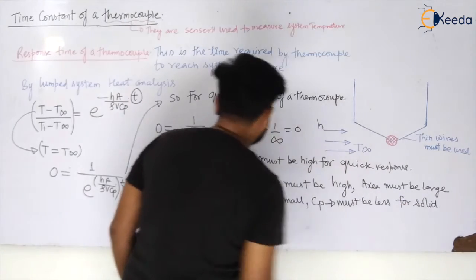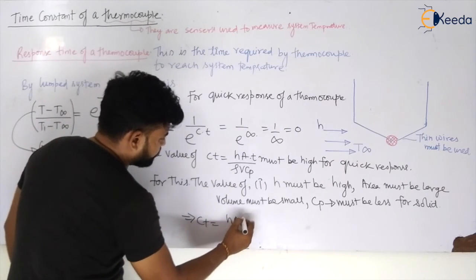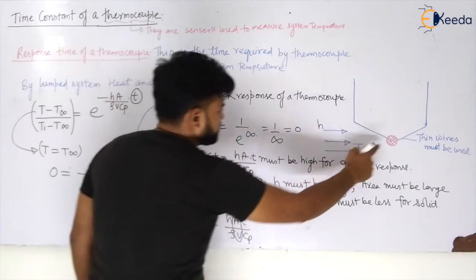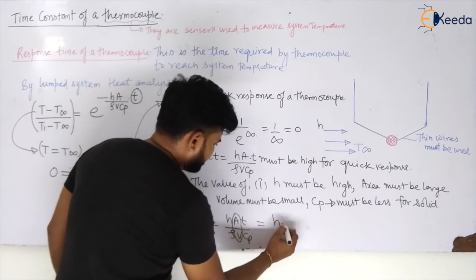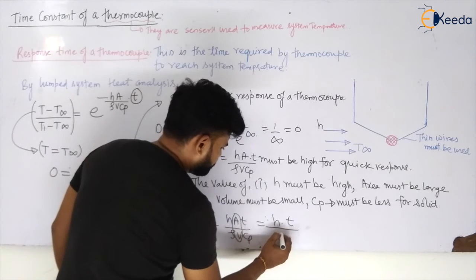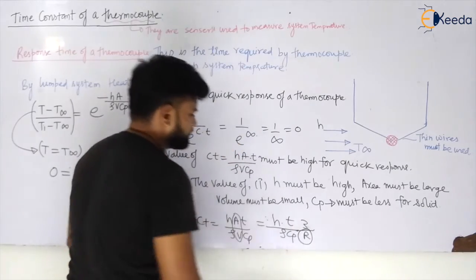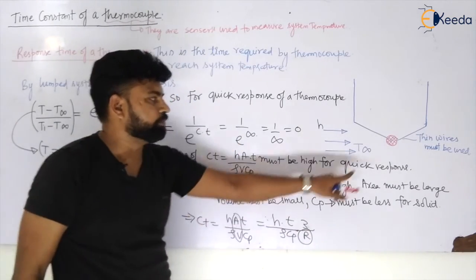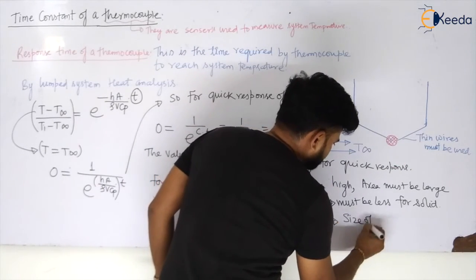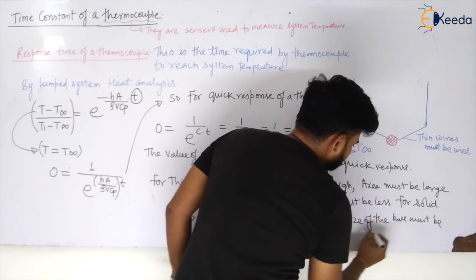Or you can also write it in terms of characteristic length. So this will become h A by rho V Cp. So V by A for a sphere, you can directly take h t divided by rho Cp into R by 3. So the radius of this particular ball must be small. So the dimension, or we can say the size, of the particular ball must be small, my dear students.